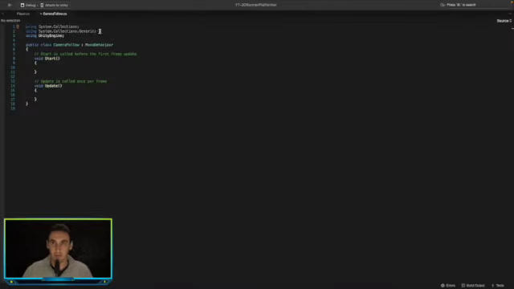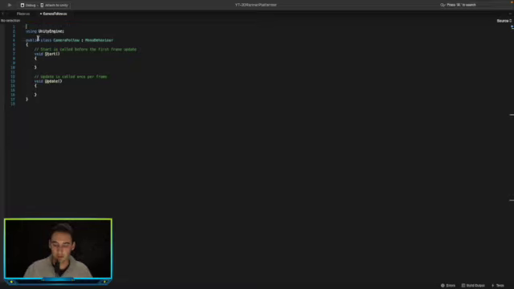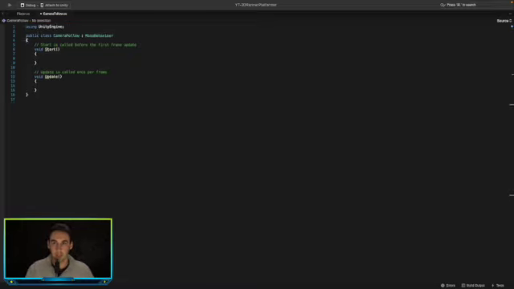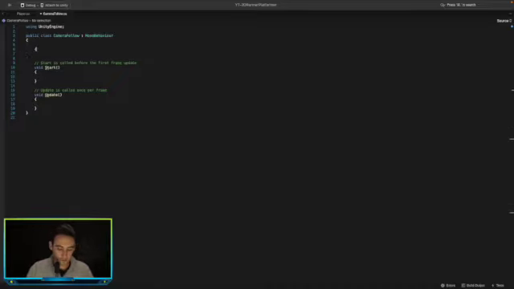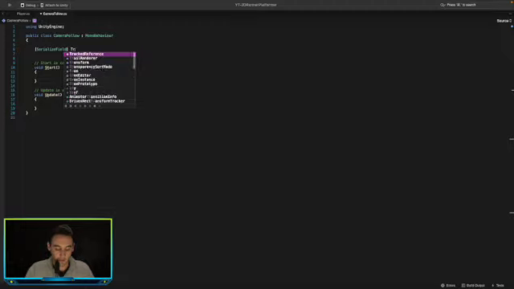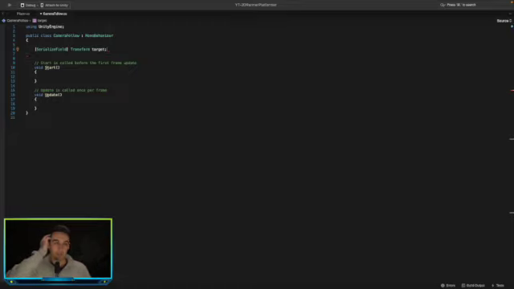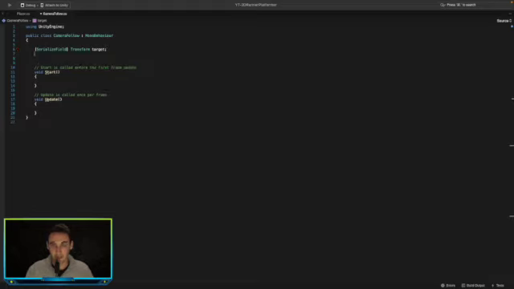Now let's open up this camera follow script. In here, we want to get a reference to the player so that we know what we're following. To do this, let's get a serialized field so we can drag and drop our player in. That's going to be a transform. I'm going to call this target. So the target is going to be the player. In other words, the camera will follow the target, which is the player.